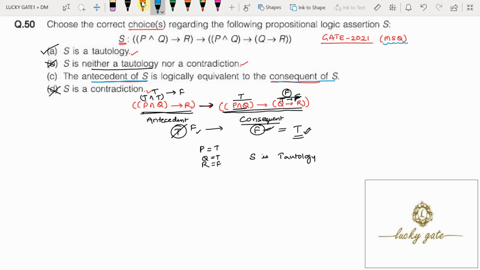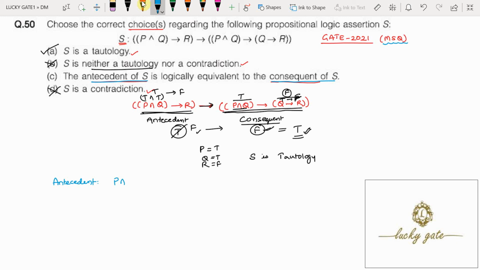In order to prove the antecedent of S is logically equivalent to the consequent of S, we will take the antecedent and try to minimize it, and take the consequent and also try to minimize it, and prove both are logically equivalent. First I will take the antecedent of the propositional logic given.